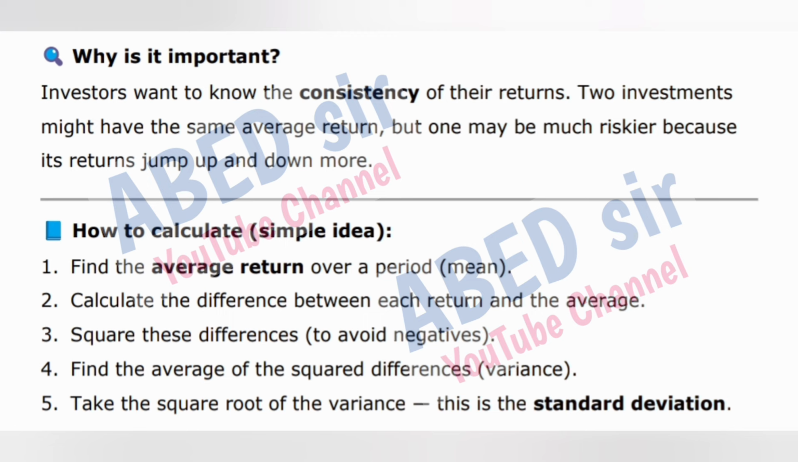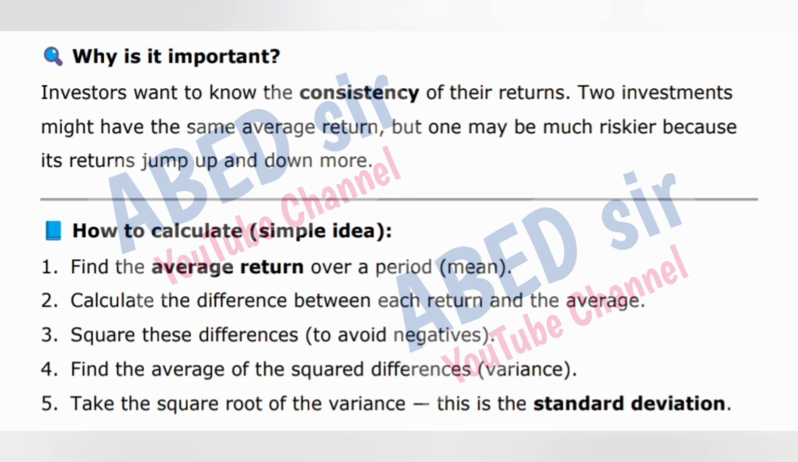How to calculate? Simple idea. 1. Find the average return over a period, the mean. 2. Calculate the difference between each return and the average. 3. Square these differences to avoid negatives.